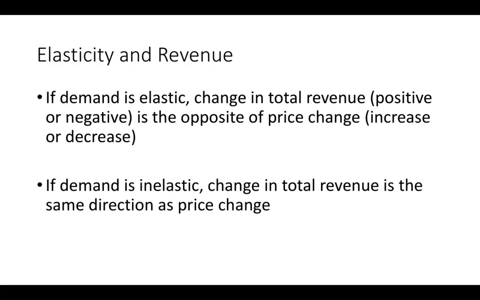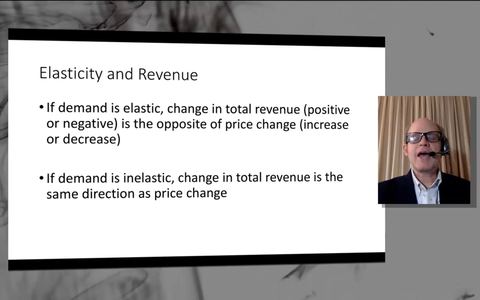So what's the general lesson that we learned from these two examples? We found that if demand is elastic, the change in total revenue, whether it's positive or negative, is the opposite of the price change. So if demand is elastic and the price goes up, total revenue of the firm goes down. On the other hand, if demand is elastic and the price goes down, the total revenue of the firm increases.